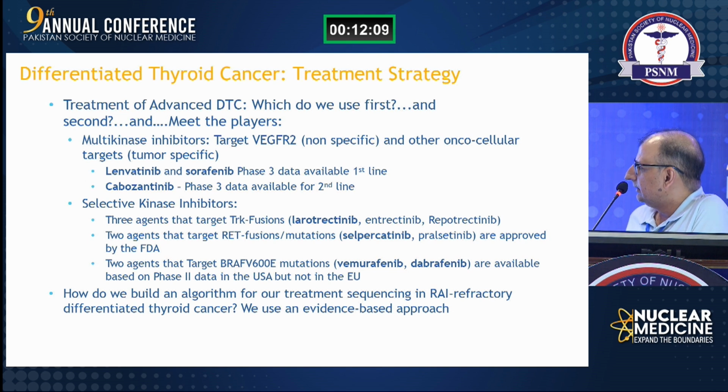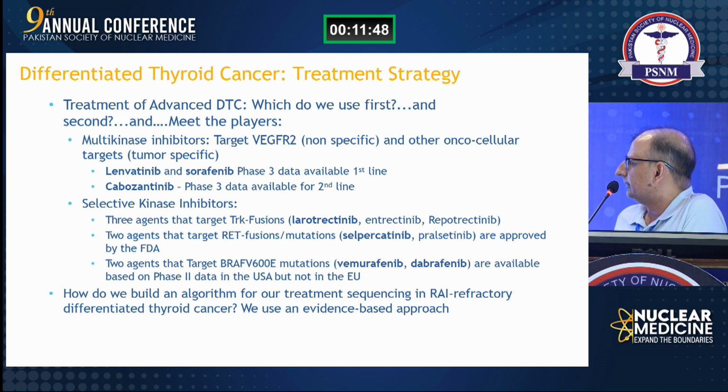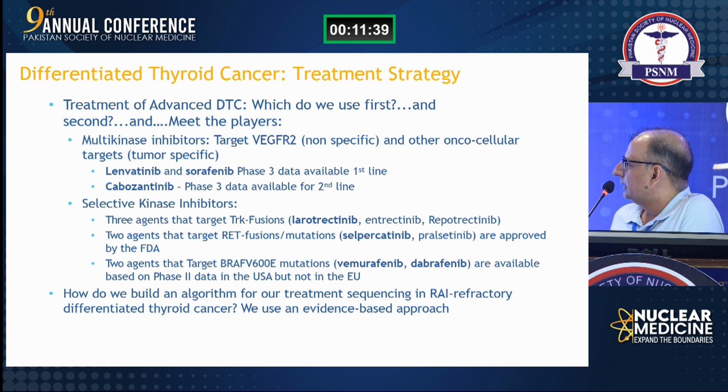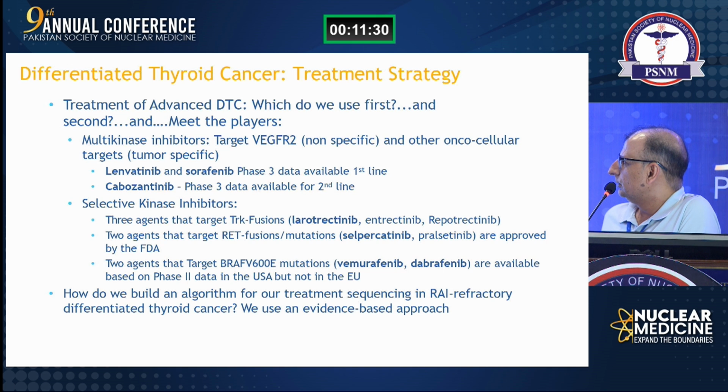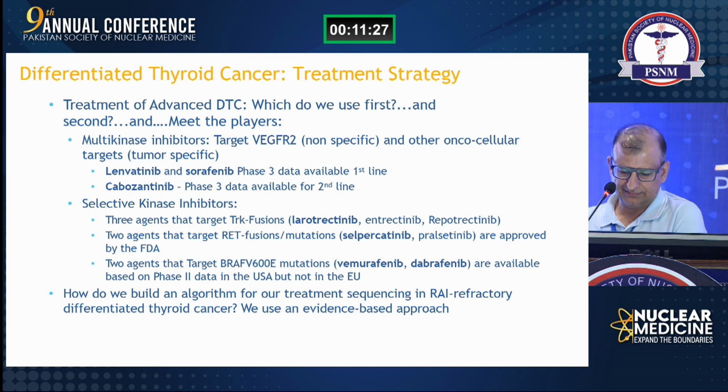For example, if the NTRK gene is fused, then we have 3 agents: larotrectinib, entrectinib, and repotrectinib. Similarly, there are 2 agents for RET gene fusion: selpercatinib and pralsetinib. If the BRAF V600E mutation is present, then dabrafenib and vemurafenib are there. These are selective kinase inhibitors, gene-specific treatments, while the commonly used ones are multi-kinase inhibitors. Along with VEGFR2, they also act on different receptors too, leading to some side effects.